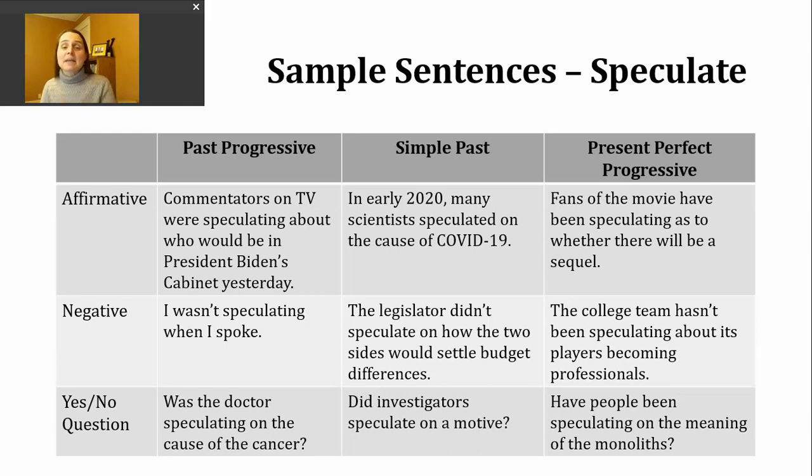Now, if I want to make a yes or no question in the simple past tense, I'm going to start with did, then I'll have my subject, then the base verb. Did investigators speculate on a motive?